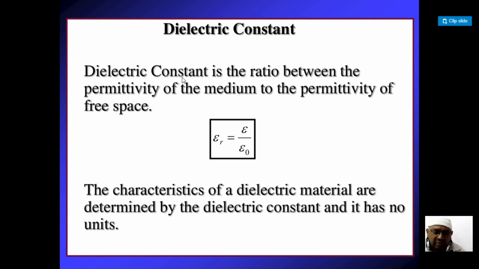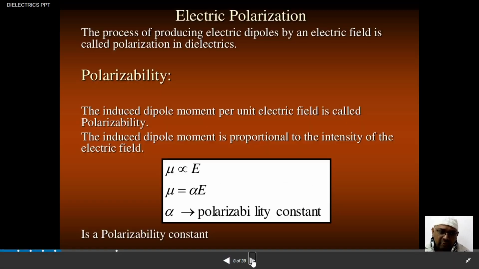And since it is a ratio, it has no units. The dielectric constant is also known as relative permittivity: relative permittivity epsilon r is equal to epsilon by epsilon naught. The characteristic of the dielectric material is given by the dielectric constant.